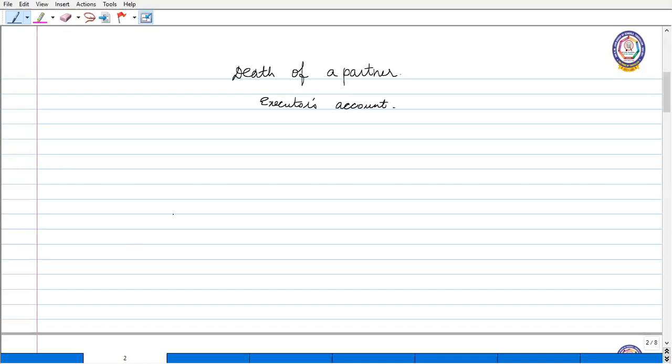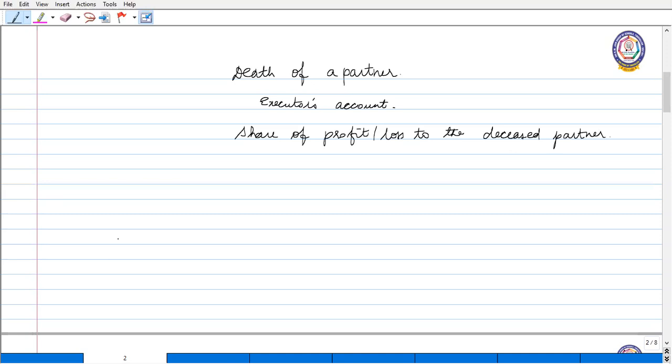And now we are going to see how to calculate the share of profit or loss of a deceased partner. Because to settle the executor account, we need to determine the share of profit or loss to the deceased partner. The partner who died is called deceased partner.